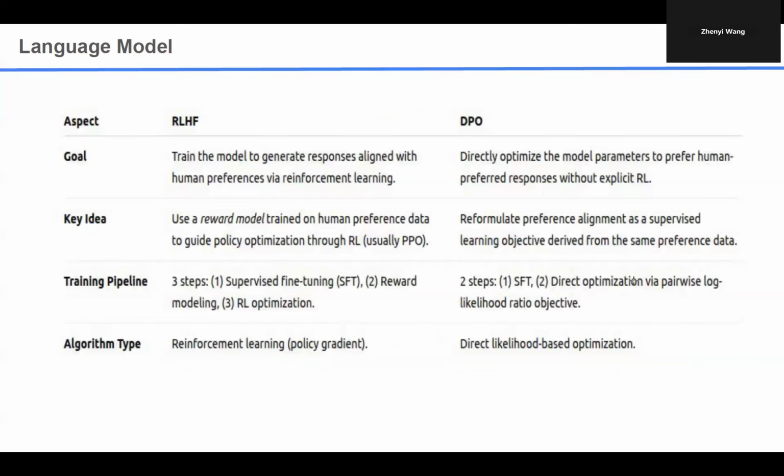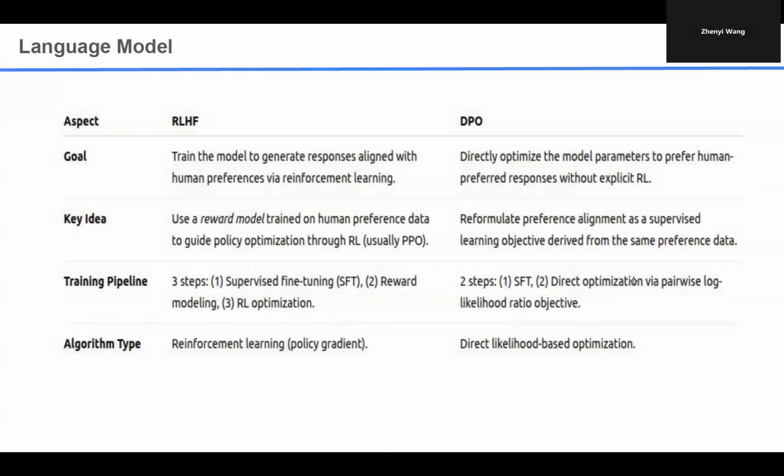Now let's summarize the comparison. The goal of RLHF is to fine-tune the language model policy so that it will align with human preference. The main strategy is reinforcement learning. But for DPO, we directly optimize the model parameters to align with human preference, and we will not use any reinforcement learning techniques.